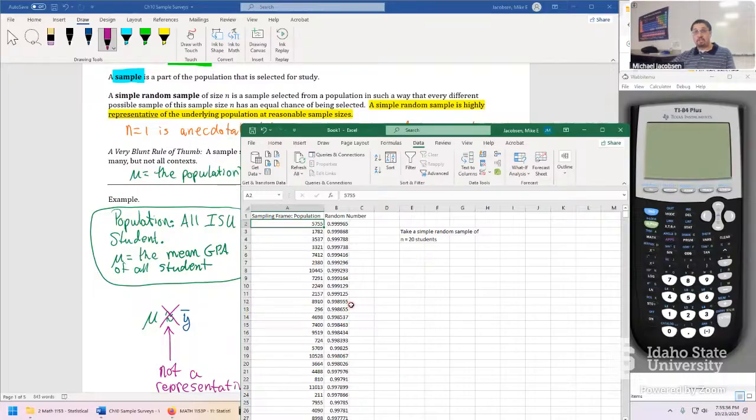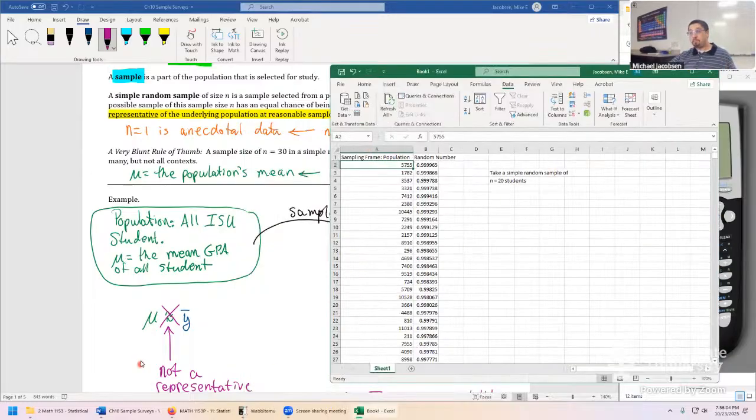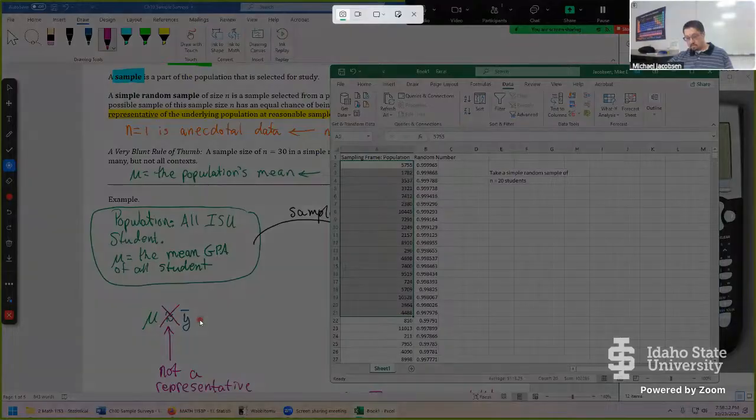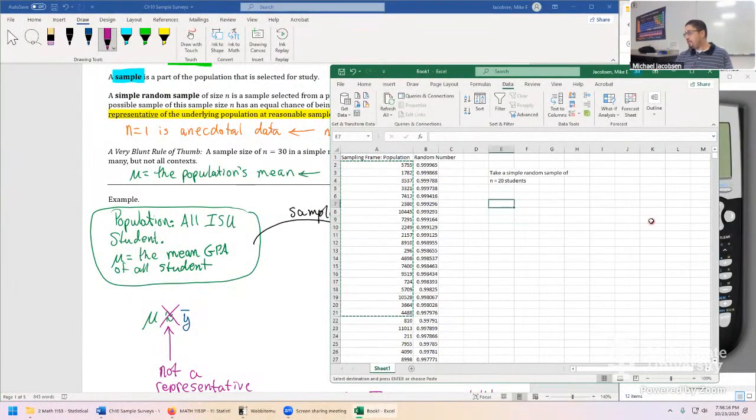Every sample of size 20 is equally likely of being in here. There are no biases whatsoever. And the bigger the sample gets, the even more representative it becomes. So here's our sample. It would be those students in particular. Let me just copy it this way. Here is the random sample.